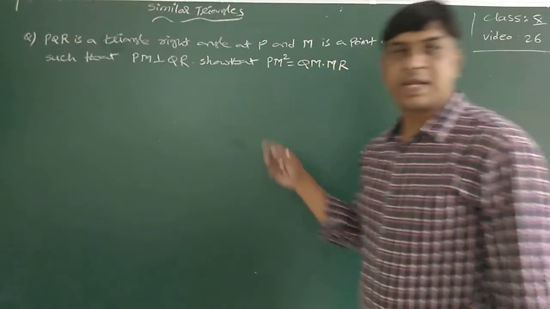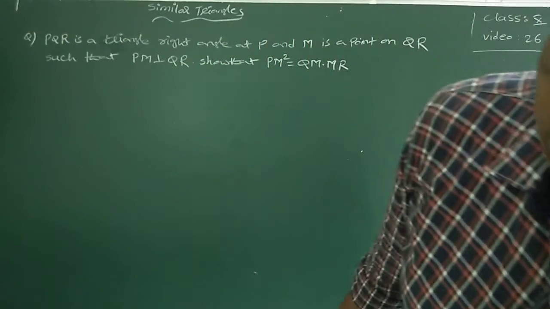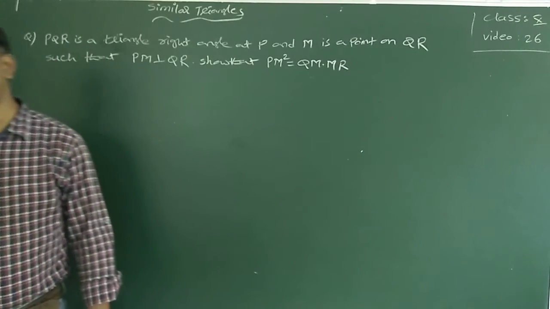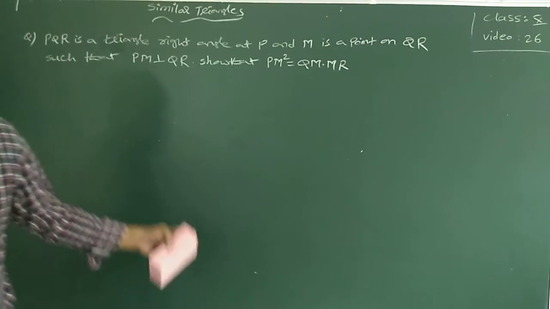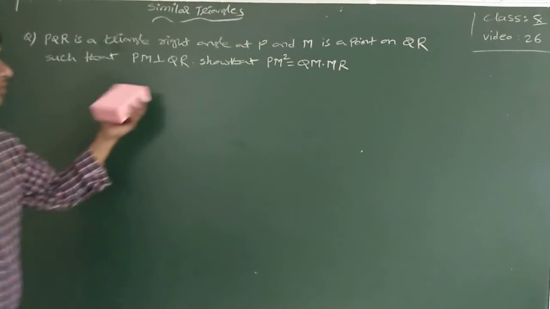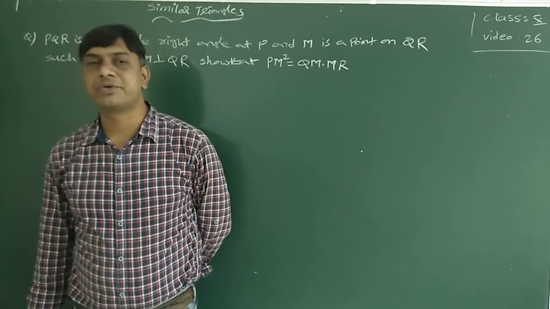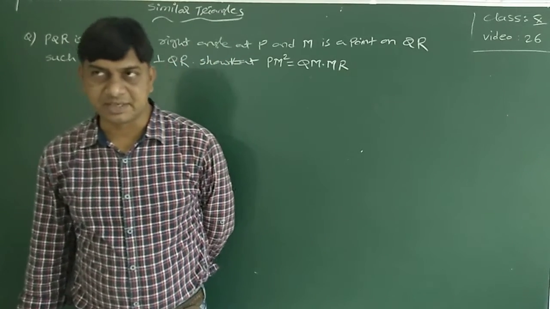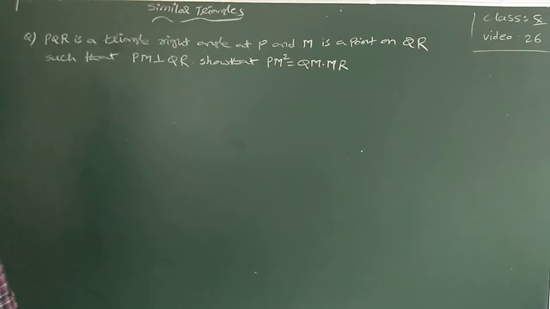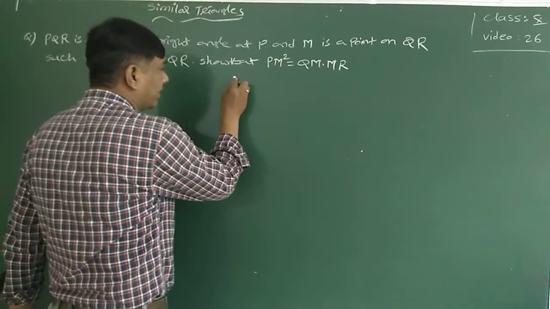Show that PM square is equal to QM into MR. To prove this theorem, we have many methods. Using the similarities you can prove, or using the Pythagoras theorem also we can prove it. Now to prove that, first of all I'll draw the diagram.